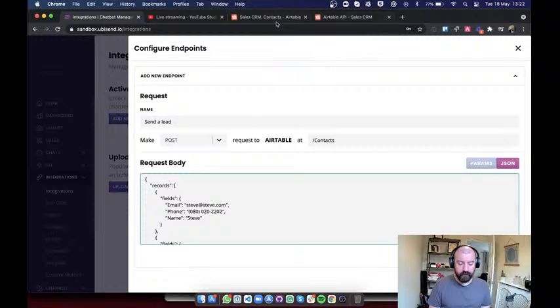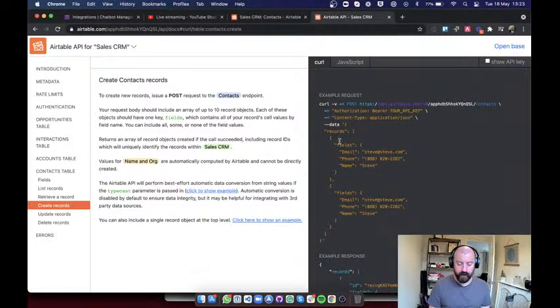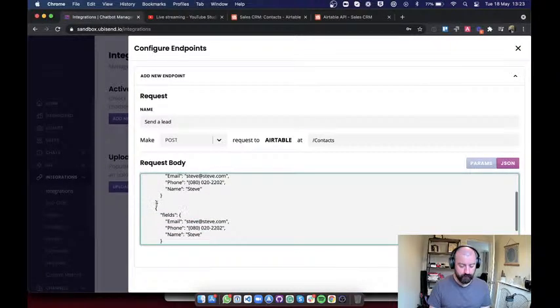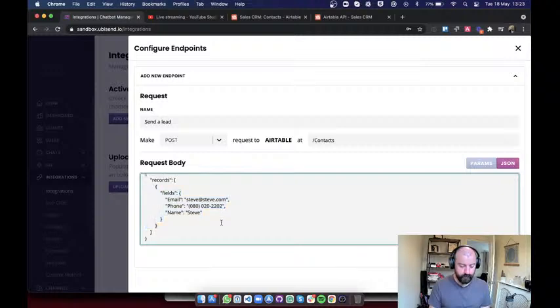Now, again, we don't need all of this. We don't need two records to be sent. We only need one. So I'm going to delete one of the two, just this one. Yep, and we should be good to go here. So we have one bracket, one bracket, one curly bracket, one curly bracket. We have one bracket, one bracket, one bracket, one bracket. So we have an equal amount of each, which is my silly way of making sure that we have everything.